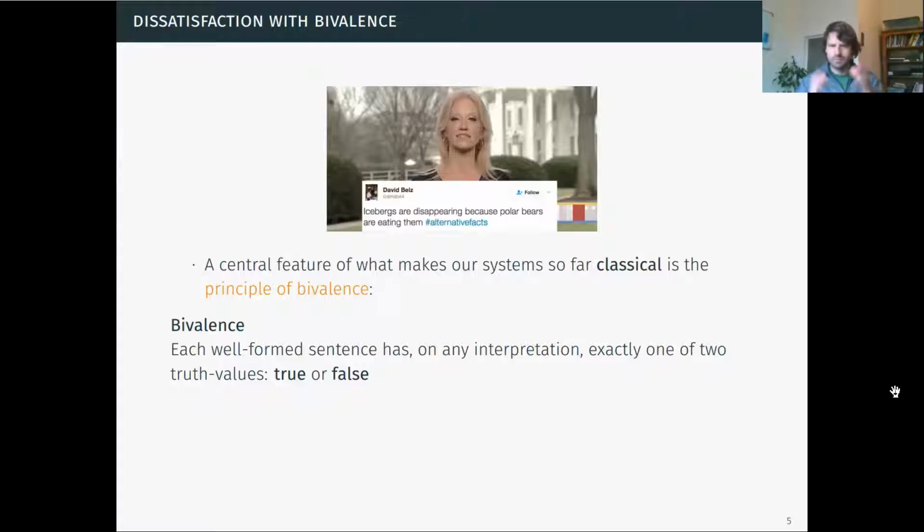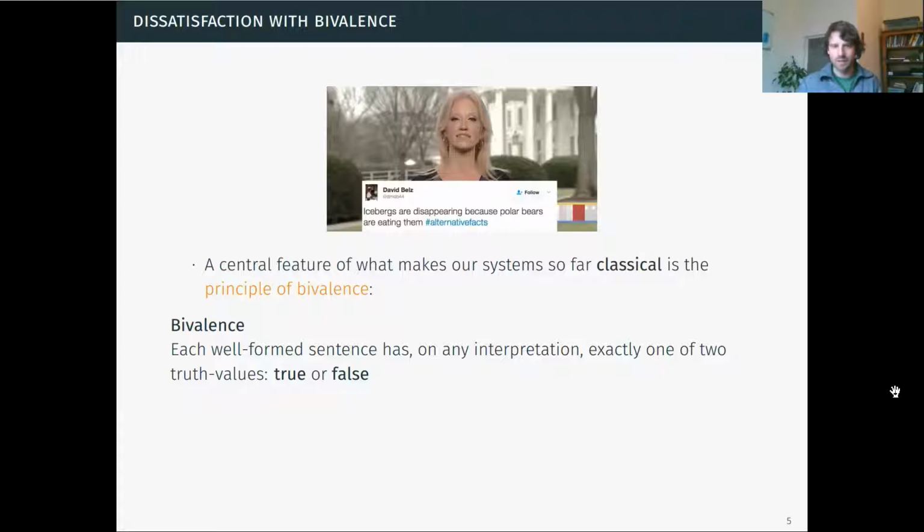Now, the pretty outdated picture we've got at the top of the slide here, which comes from a previous era of the US, talks about alternative facts and the idea that proposing alternative facts is an absurd thing to do. And this might seem like one of those cases. It's absurd to suppose that the icebergs are disappearing because polar bears are eating them.